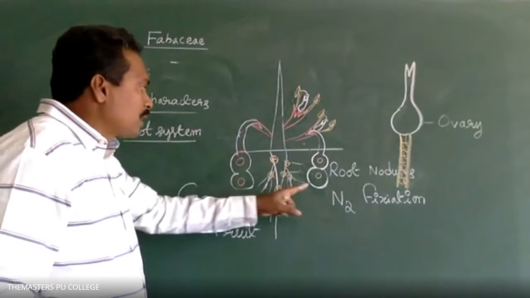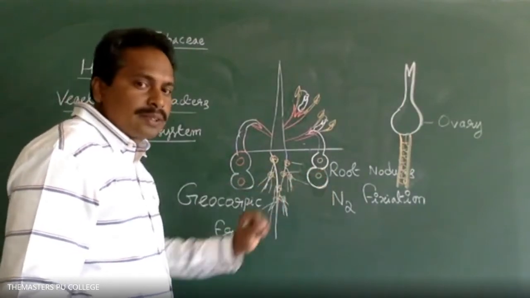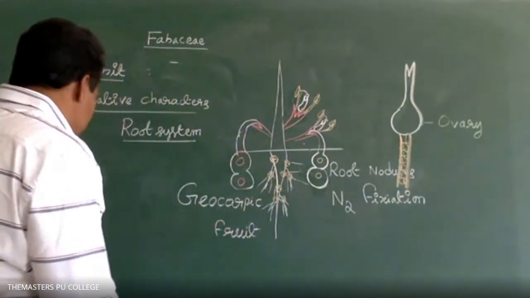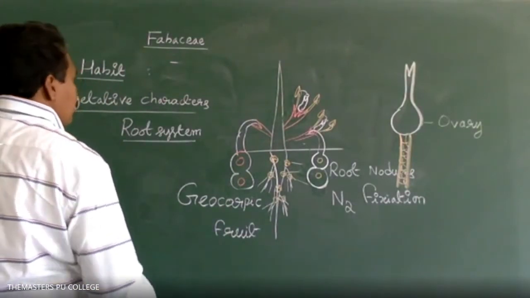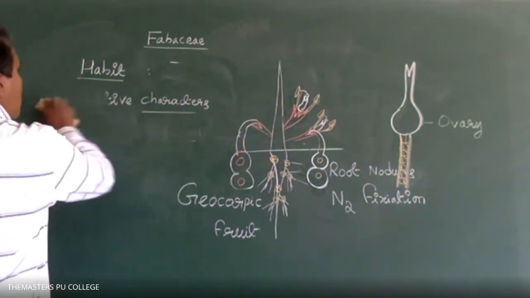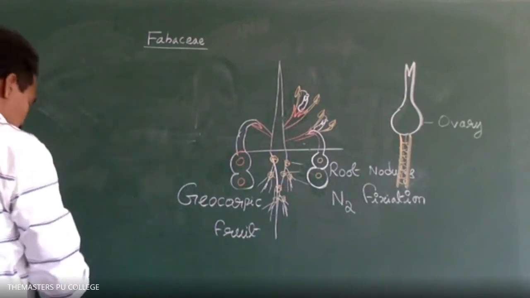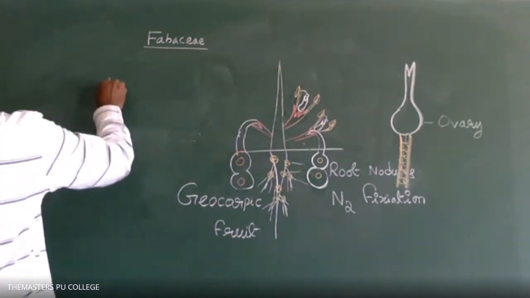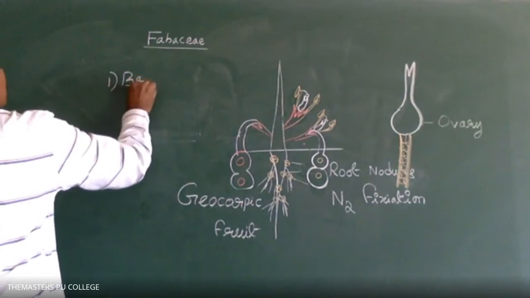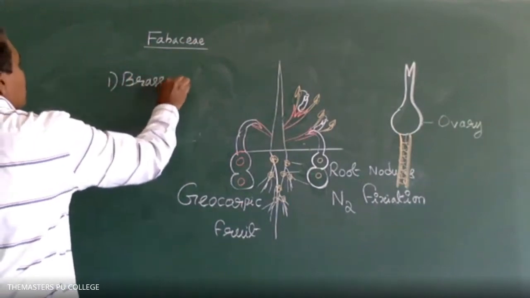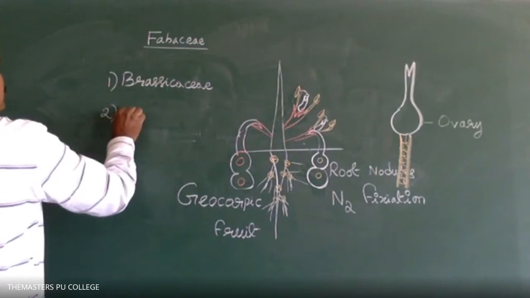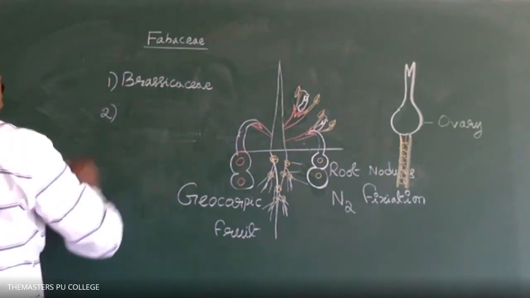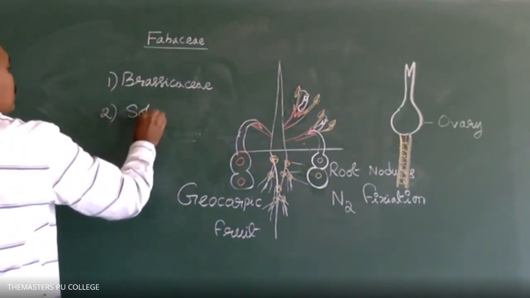Have you highlighted the function? That's root nodules. The root nodules are present in family. Option 1 is Brassicaceae. Option 2 is Solanaceae.